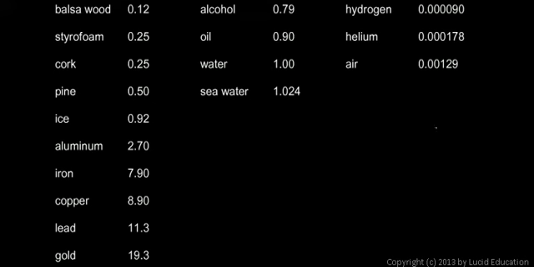Over here in the right-hand column are gases, hydrogen, helium, and regular air. And in grams per cubic centimeter, you can see that these numbers are very small, much, much smaller than the liquids and solids that we looked at. Air has a density of 0.00129 grams per cubic centimeter. That's not very much. It's lightweight compared to solids. However, hydrogen and helium are even lighter than air, and that's why a balloon filled with helium will float, or a blimp filled with helium or filled with hydrogen will float, because hydrogen and helium are less dense than the surrounding air.